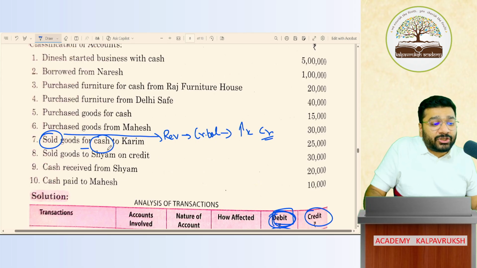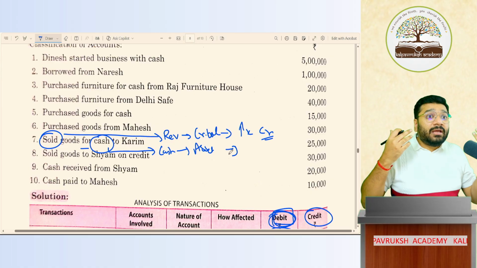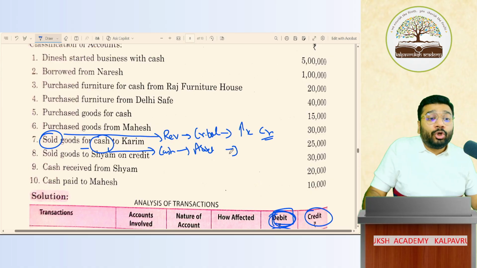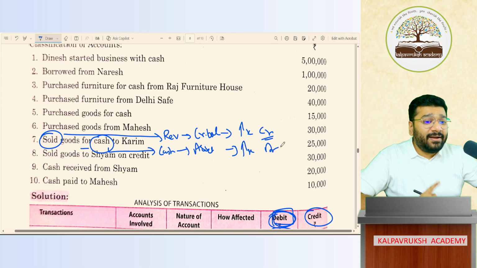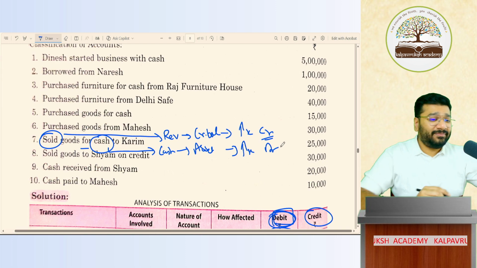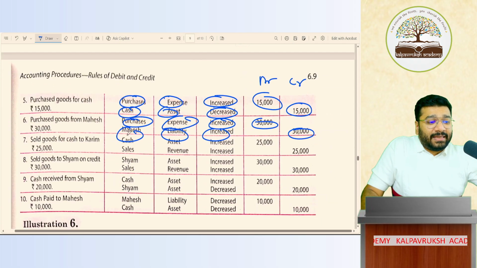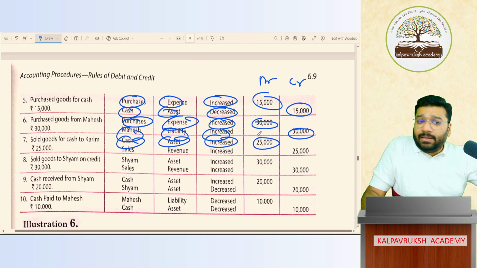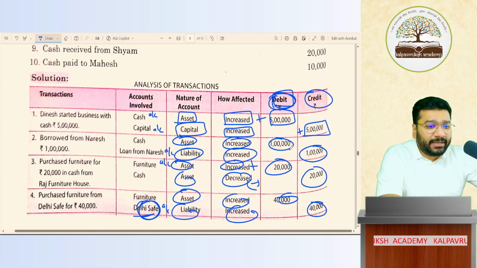Okay. Next is cash. Cash is asset. If I keep on doing more and more sales, cash will come in. Cash will come in means cash balance will increase. To increase asset, debit. Got it, not got it? Somebody said credit. Who said that? Somebody said credit now, for cash. Who said it? Now, cash asset increase 25,000 debit. Sales revenue increase 25,000 credit. Both are addition items.